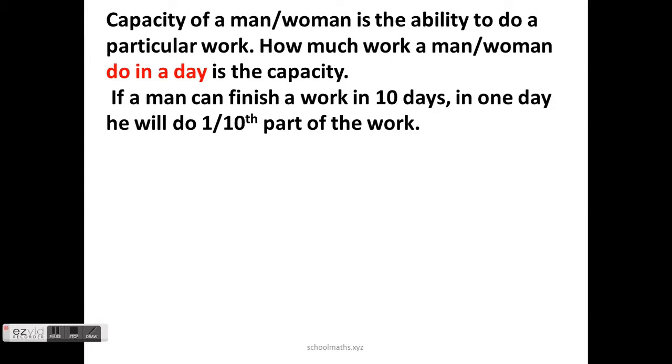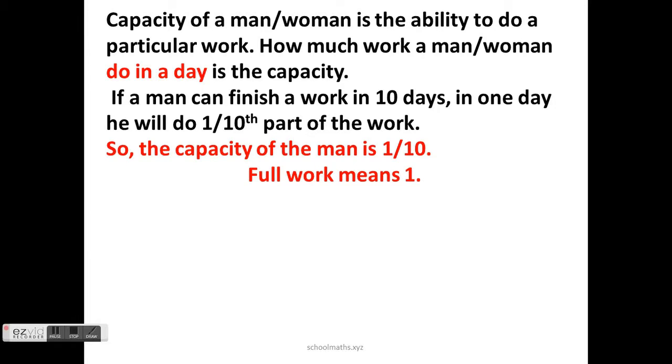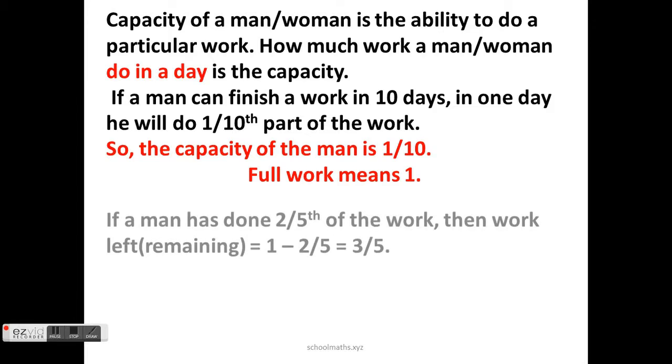This concept you have to understand clearly. If a man can finish a work in 10 days, daily how much will he be doing? 1/10. So the capacity of the man to do the particular work is 1/10. Full work means 1. This is another important point. Full work means 1 work.